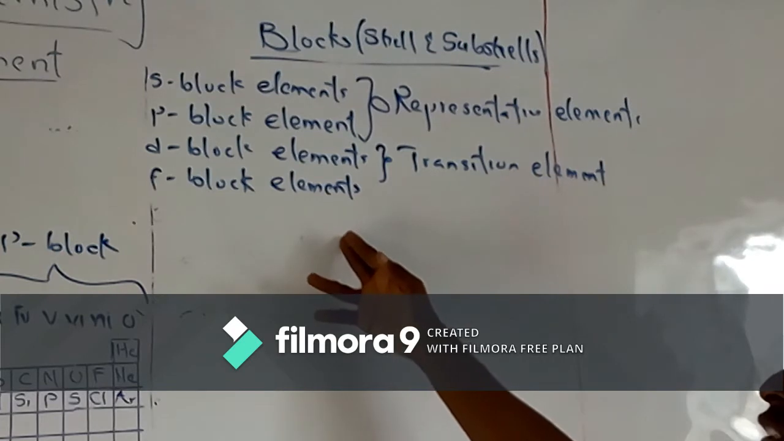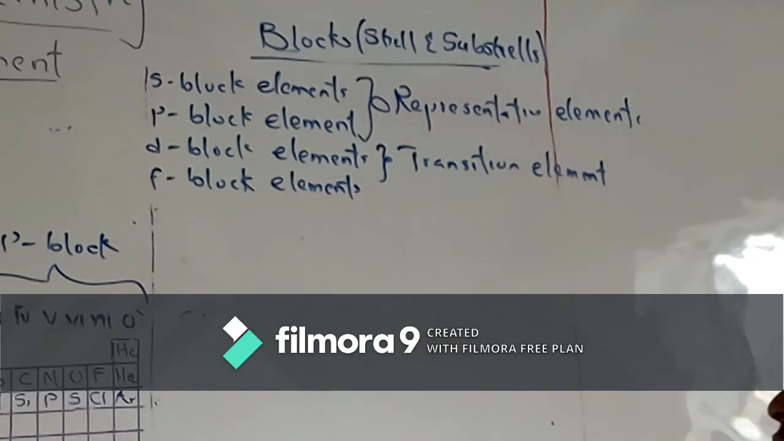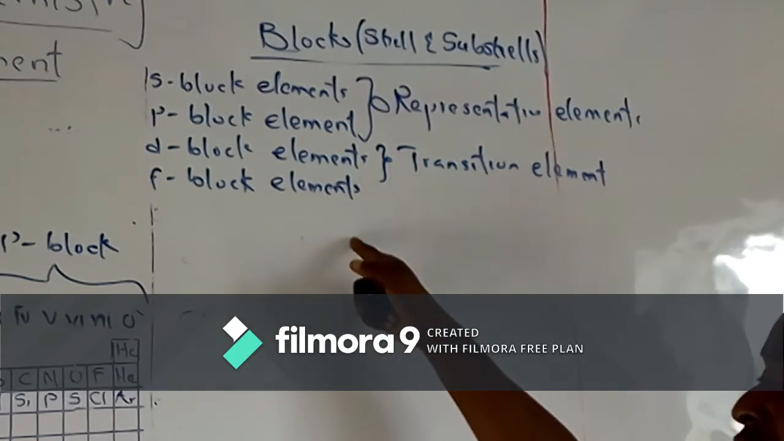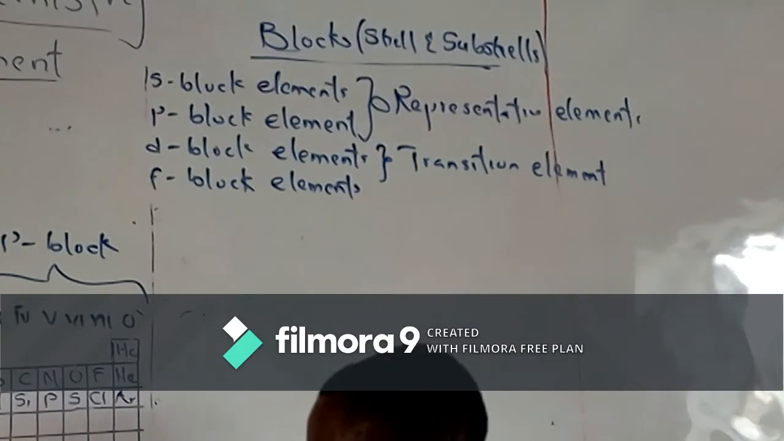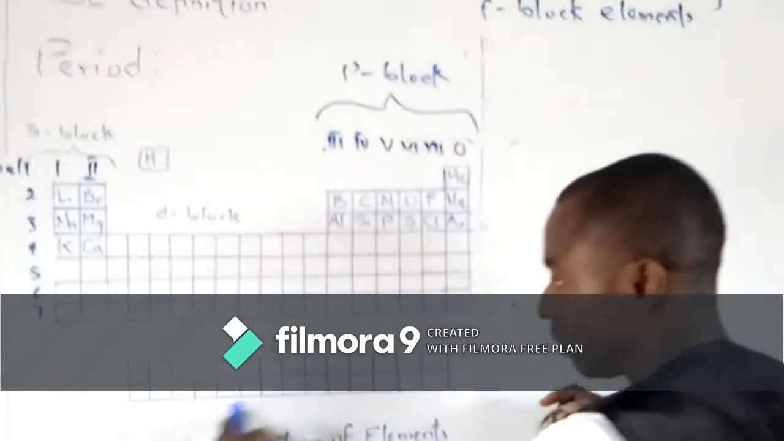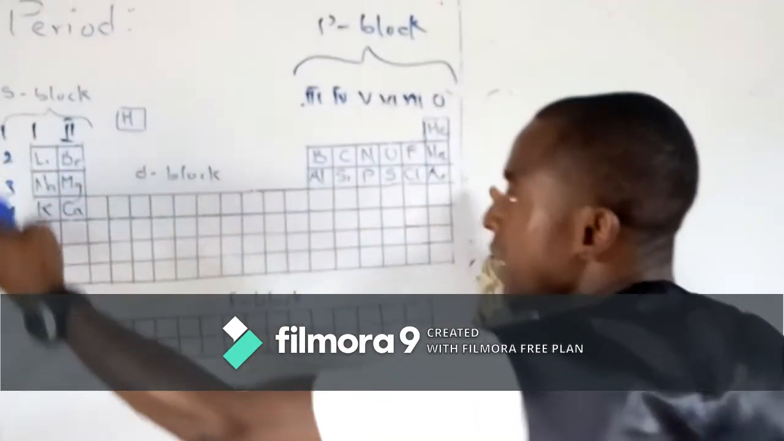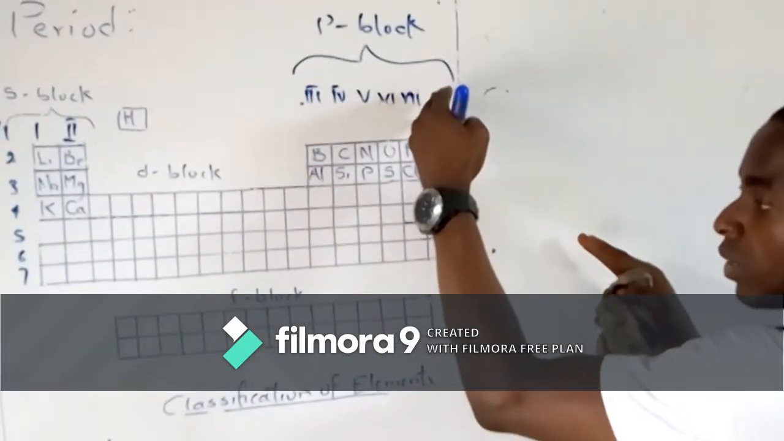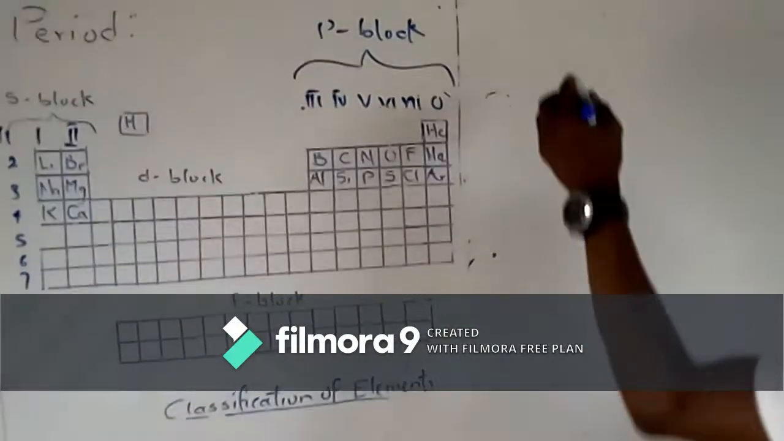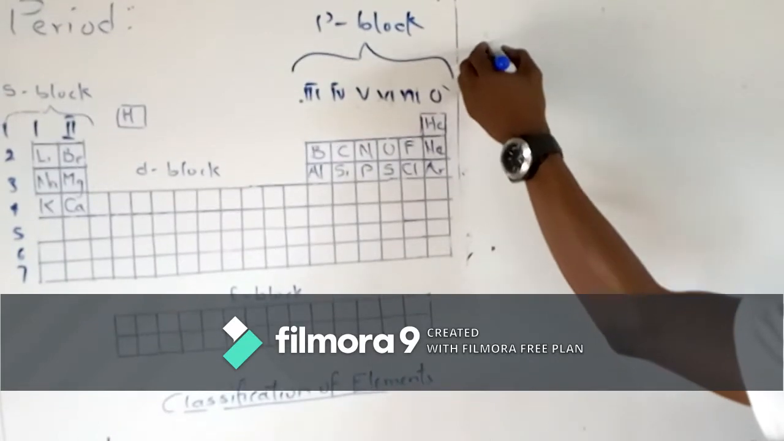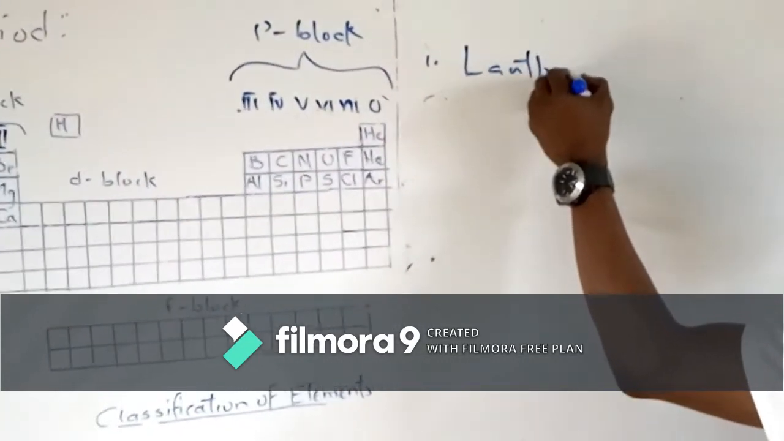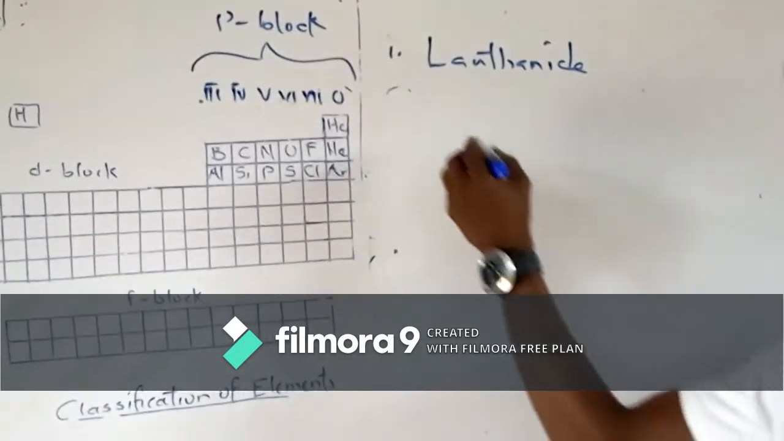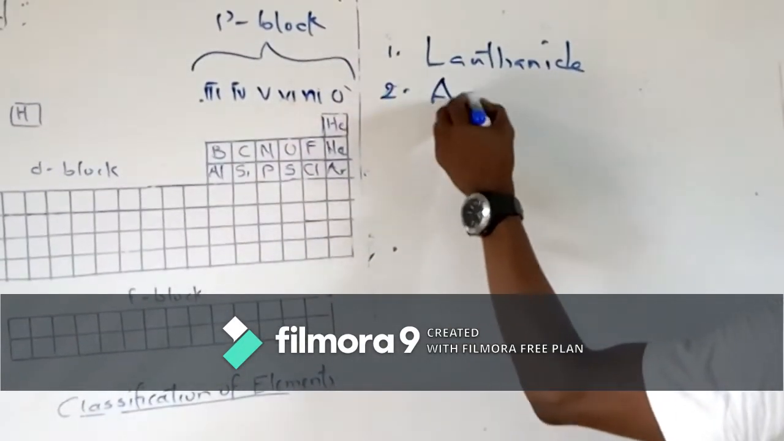Now, the F block elements are elements that have their outermost electrons falling on the F subshells. And uniquely, the F block elements are found outside the main periodic table. Now, the F block elements are classified into two: one, the lanthanide, and two, the actinide.